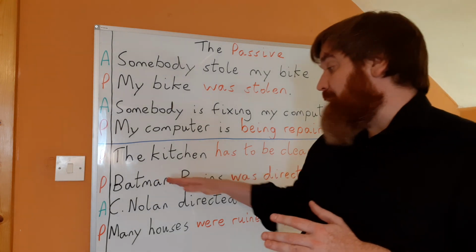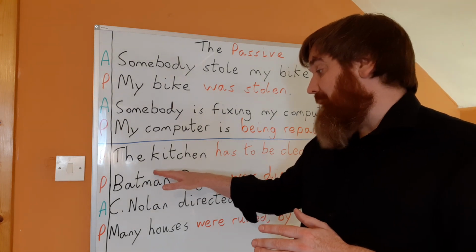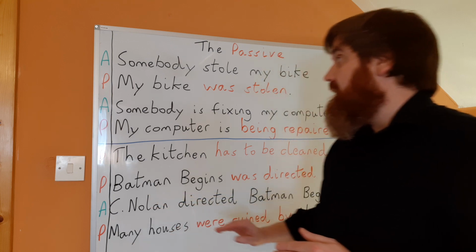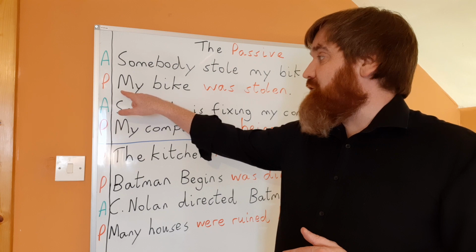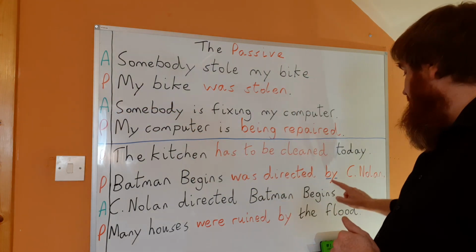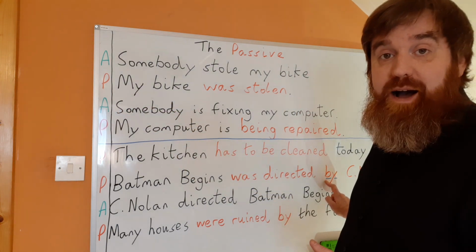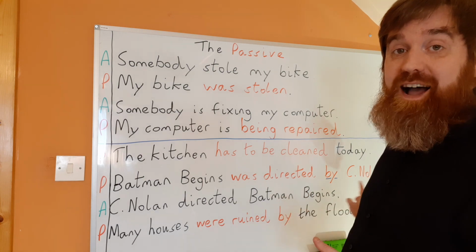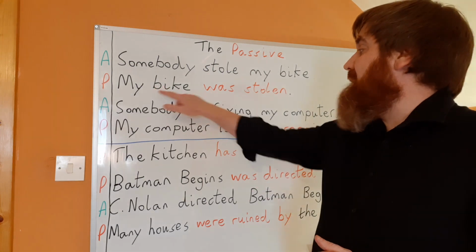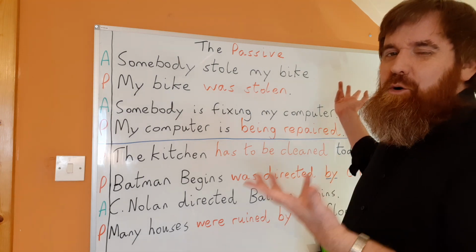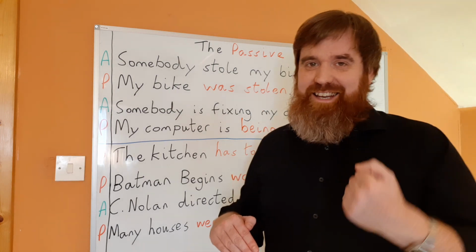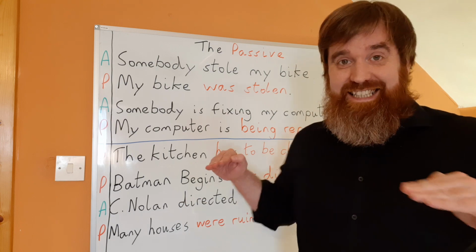So that's a good example of the difference between the passive and the active. You could say for the passive here, by Christopher Nolan. My bike was stolen by somebody, but we don't know who, so don't say it. My bike was stolen. It's finished.